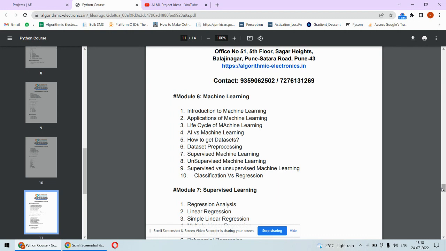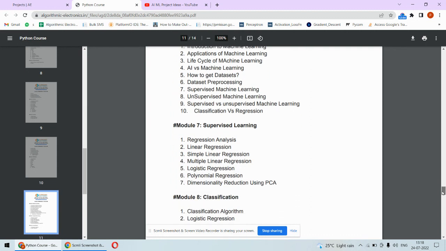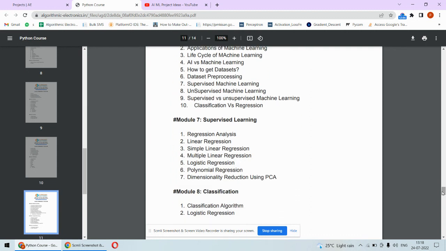Here, first of all, we will understand the theoretical aspects of machine learning: the introduction to machine learning, types of machine learning, classification, data sets, how we can obtain data sets, what is supervised machine learning, what is unsupervised machine learning, classification versus regression. Everything we are going to understand here. Next is supervised machine learning. Under this, we are going to understand the classification and regression problem statements. In the first module, we'll understand regression algorithms, where simple linear regression, multiple linear regression, logistic regression, and different types of regression we are going to understand.